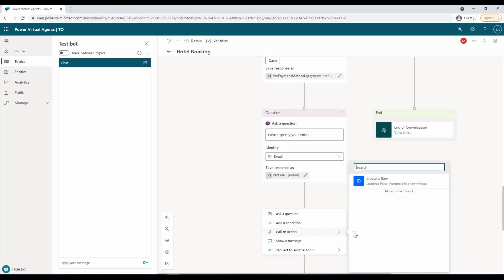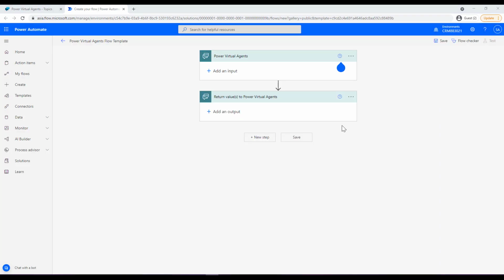And what I can do over here is create a flow. So what I'm trying to achieve is I have collected all the information, and now I will directly create a flow to send an email notification to the particular email address. Okay, so let's go ahead and click on create a flow. As soon as I do that, it will take me to the Power Virtual Agents flow template. Of course, if you have opened Power Automate for the first time, then it will ask for some configurations. But if you have done that, then it should directly take you to the Power Virtual Agents flow template. So this is my template.